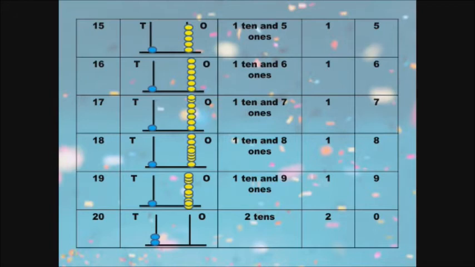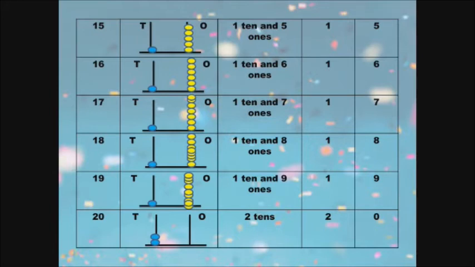Next 17. 1, 7, 17. See the spike abacus. In the ones place we have 1, 2, 3, 4, 5, 6, 7. So there are 7 beads in the ones place, and 1 bead in the tens place.